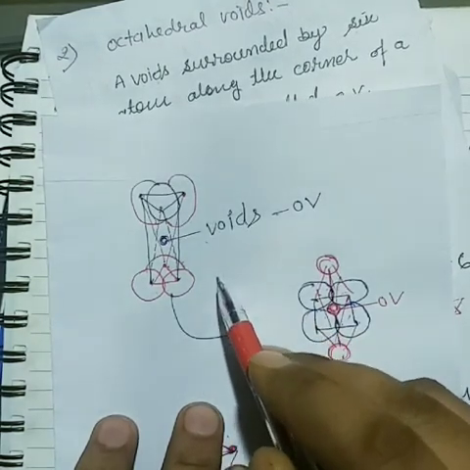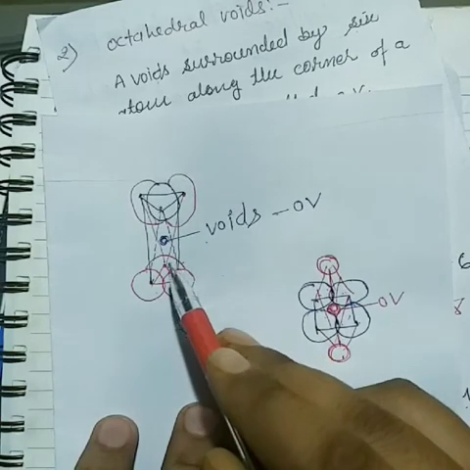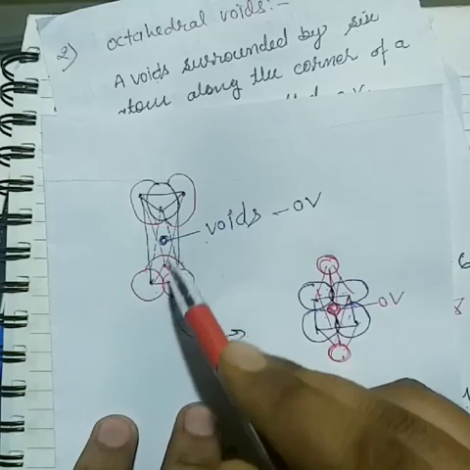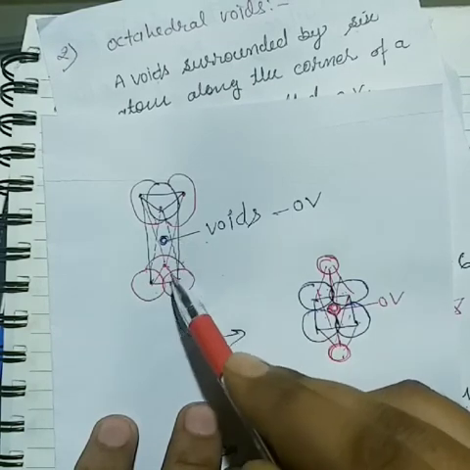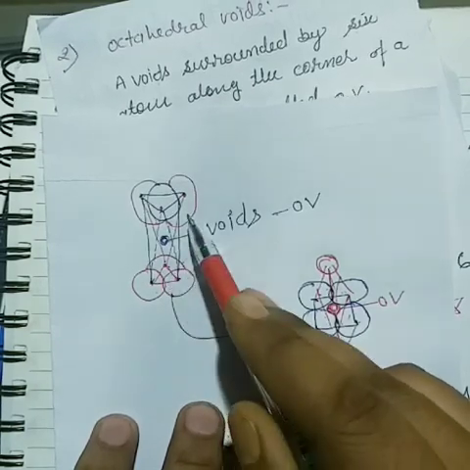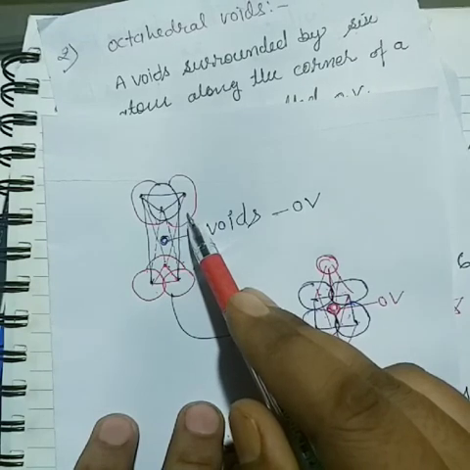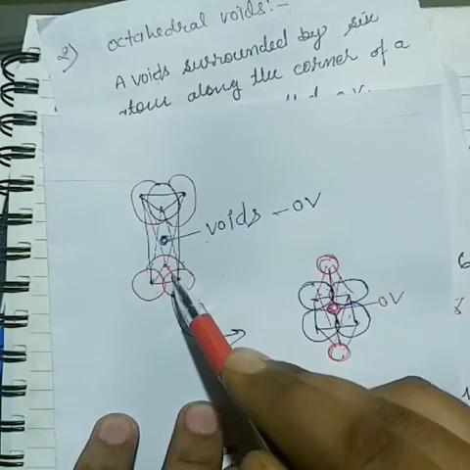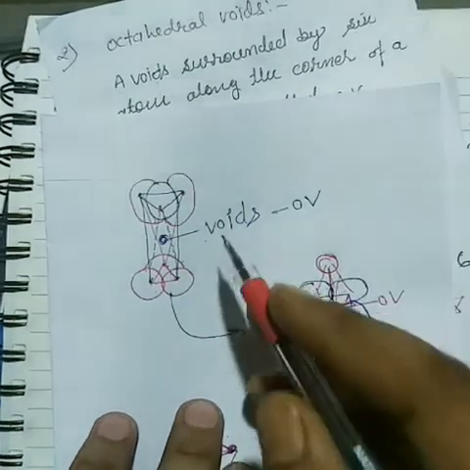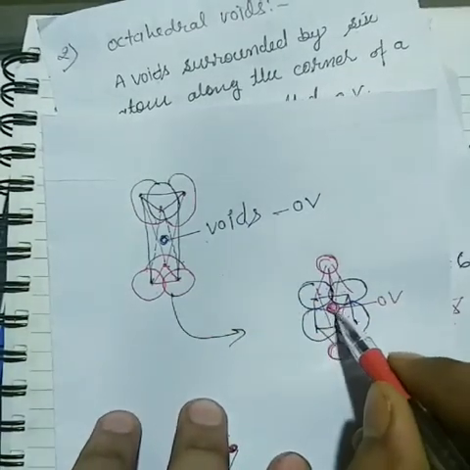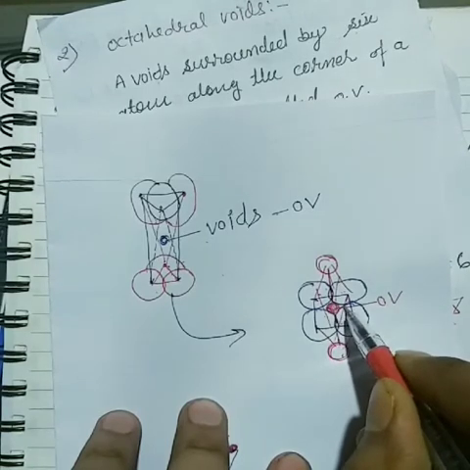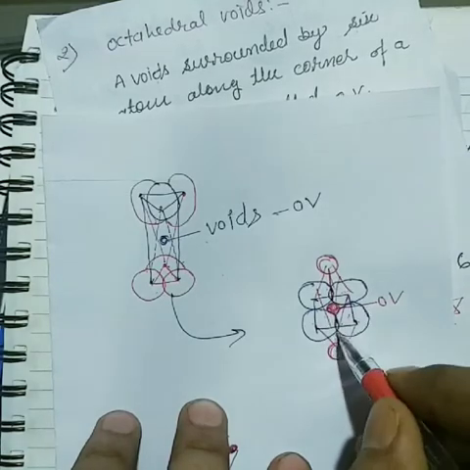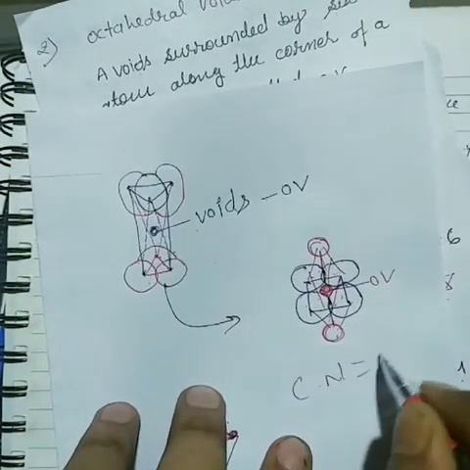octahedral voids. Now the first condition is that there are 2 layers of triangles, but the second layer's triangle is just opposite to the first layer's triangle. So here it is very important. Now see, how many atoms surround this void? 1 2 3 4 5 6. So the coordination number is 6.